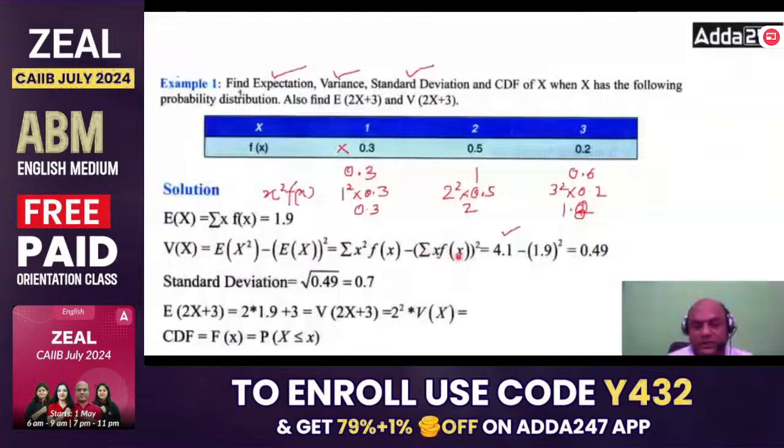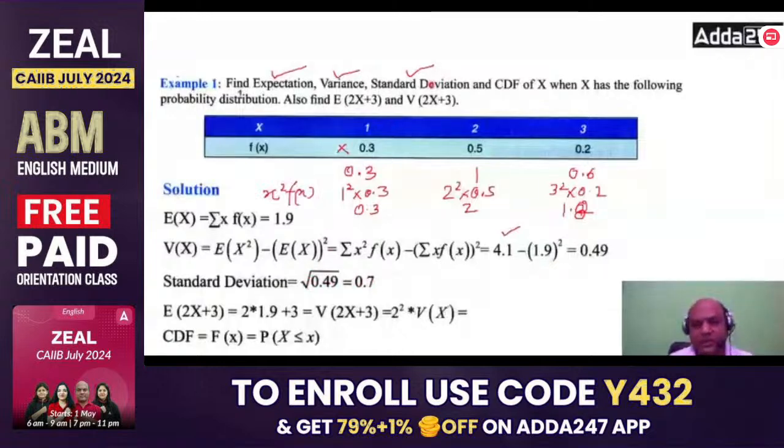Minus this, x f of x the whole square. See this, E of x the whole square. So that is 1.9. So it is 4.1 minus 1.9 square. So it becomes 0.49. Now standard deviation. Standard deviation is just the square root. So square root of 0.49, so 0.7.